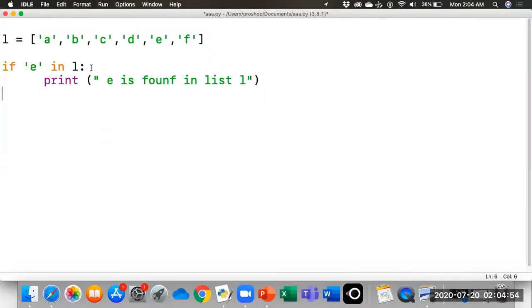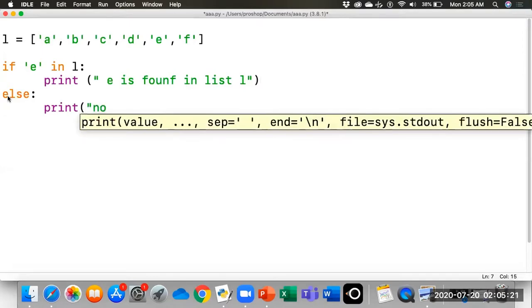As we have said, this statement will return a Boolean value, either true or false. So in case the statement is true, it will print this statement, and in case it is false, then we are using the else statement. We can simply print not found.